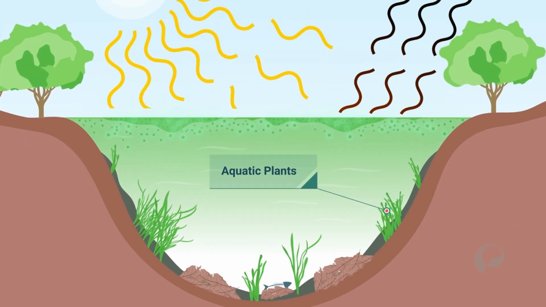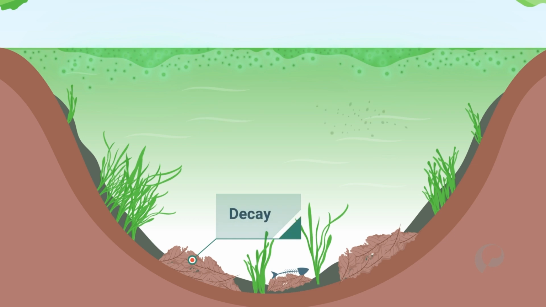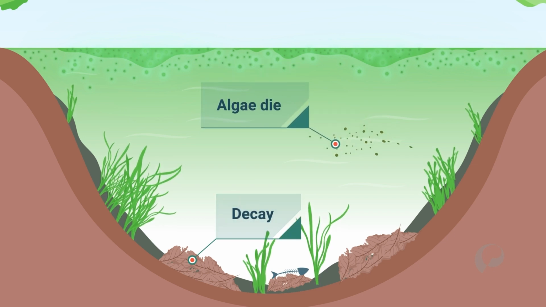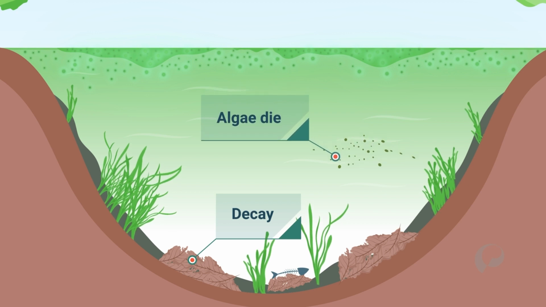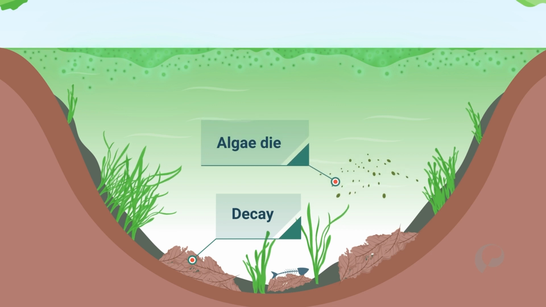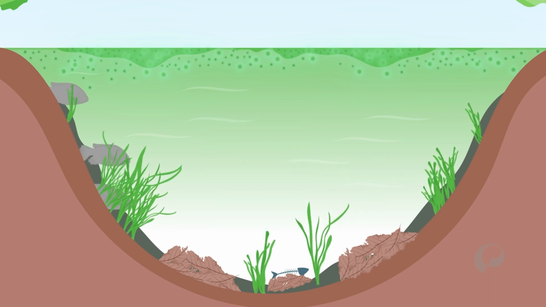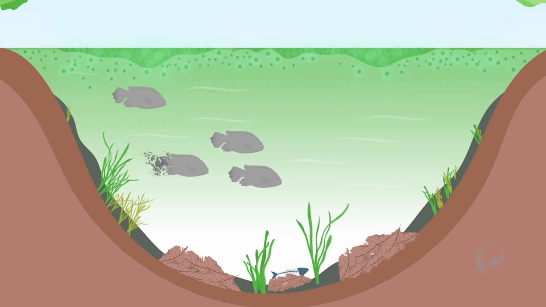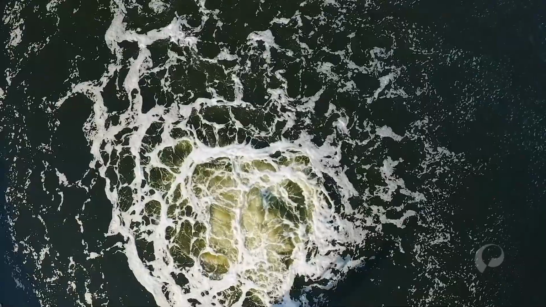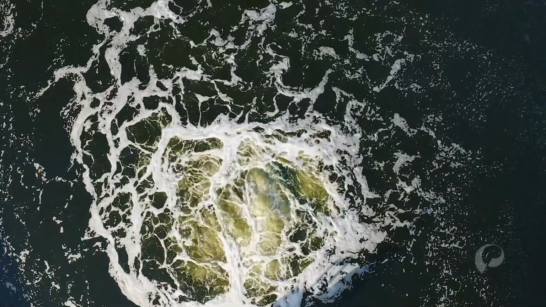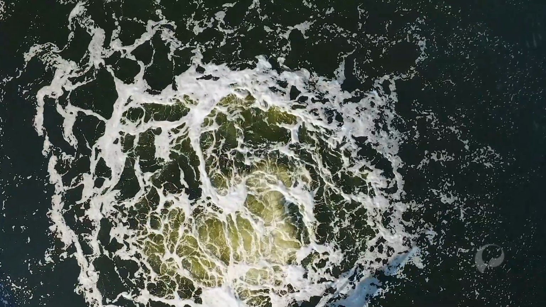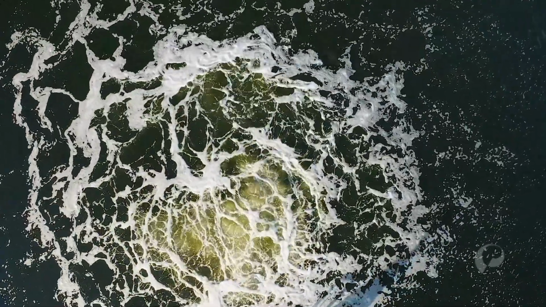The decomposition of aquatic plants and of the short-lived algae associated with algal blooms consumes large amounts of oxygen dissolved in the water. The oxygen depletion resulting from algal blooms can cause huge numbers of animals and plants to die, significantly damaging fragile aquatic ecosystems. Mitigating damage due to water pollution requires effective regulation, wastewater treatment, and sustainable agricultural practices to prevent agricultural runoff.